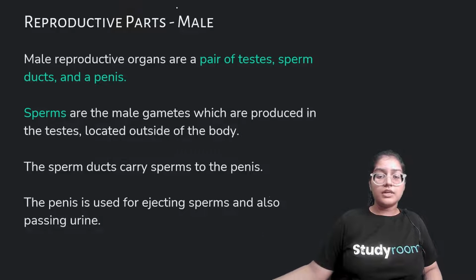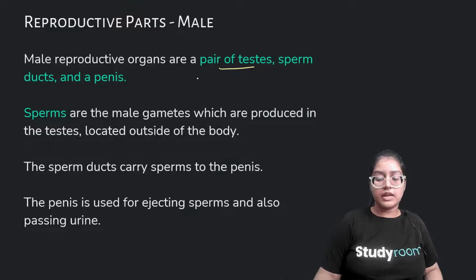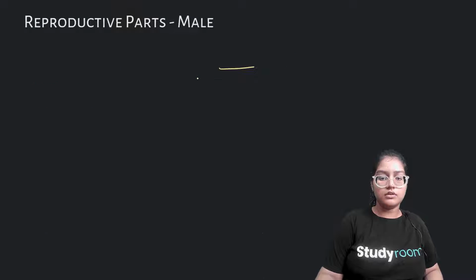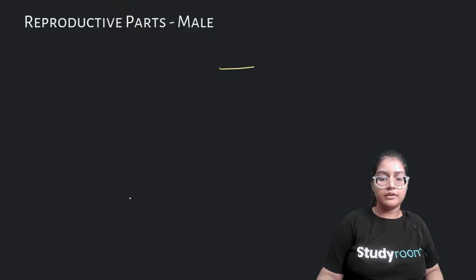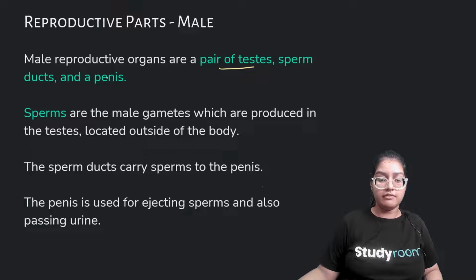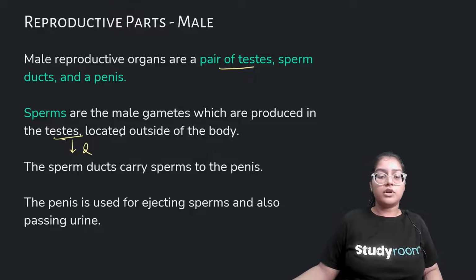Male reproductive organs have a pair of testes. You can see in the last picture, here are the 2 testes, and we have a sperm duct and a penis. Sperms are the male gametes, which we talked about in the sexual mode of reproduction. Sperms are produced in the testes, which are 2 in number, located outside of the body. It's not present inside, just like in females. The female gametes are present inside the body, but in males they are present outside.